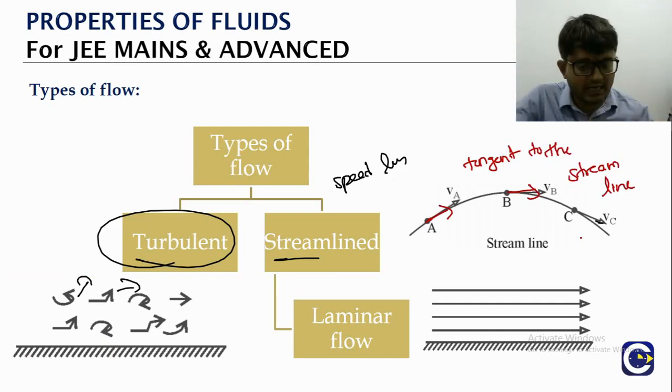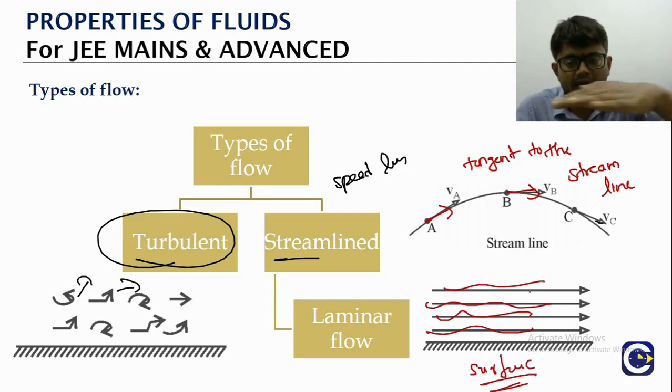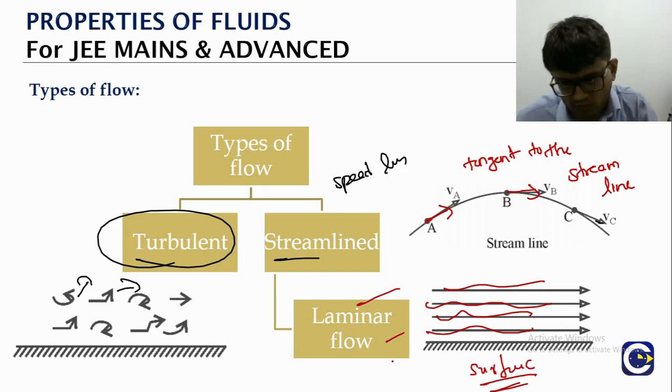that is going to give us the direction of velocity of the particle at that instant. Now when the streamline flow is happening on a surface, you can see that there are layers. One layer as a whole will be moving, next to that there is another layer, and next to that another layer. There will be no movement of particles across the layers. That is the reason why we also call it laminar flow.